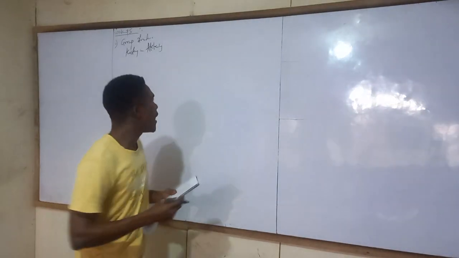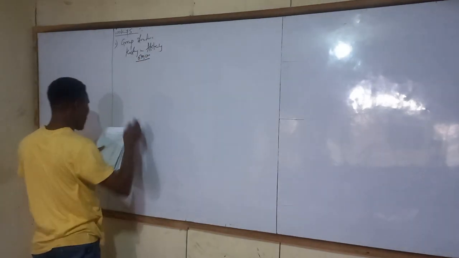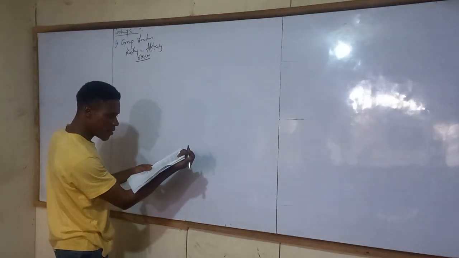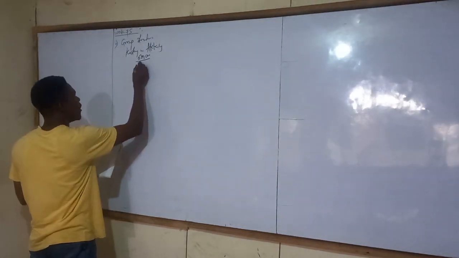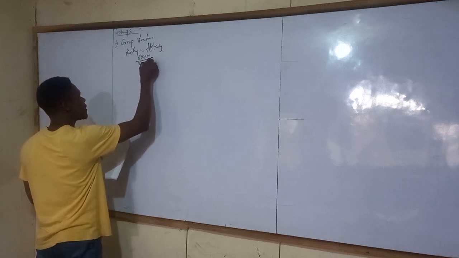Number one, Koski in Akoli. Koski acquired 600,000 shares, so that will be 600,000 divided by the number of shares of that subsidiary, which is 1 million, times 100%.